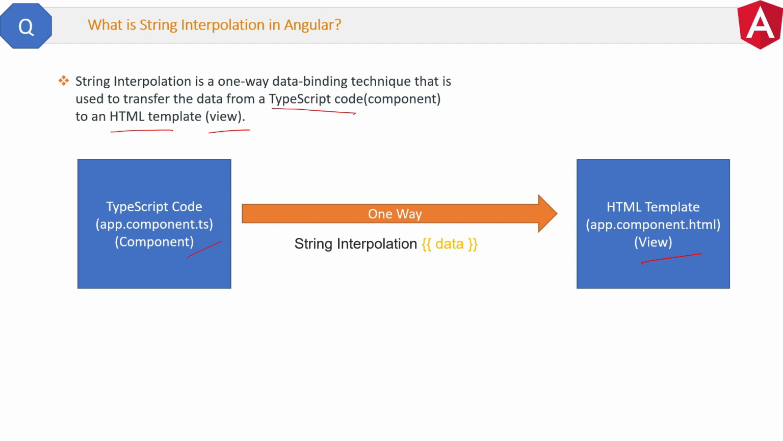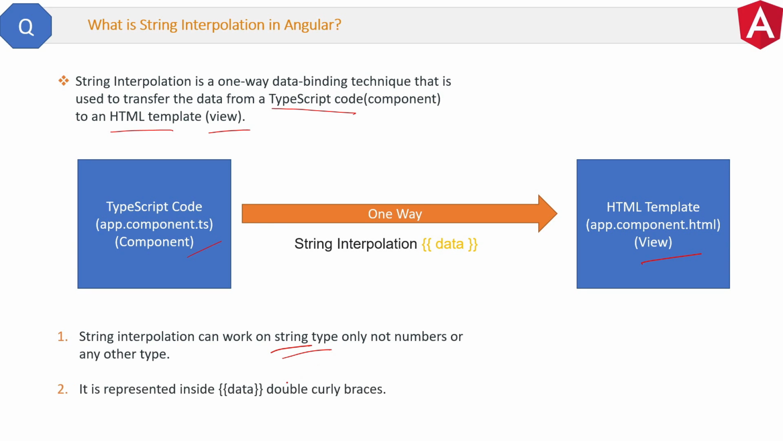Now there are two important things about interpolation. First, string interpolation can work only with string type, not with numbers, not with booleans, or not with any other type. And the second important thing is it is represented inside double curly braces.